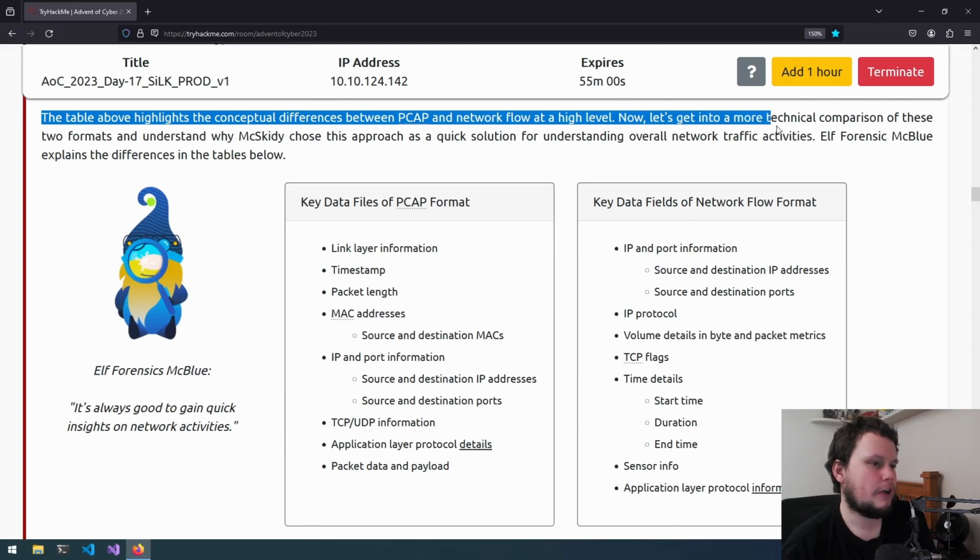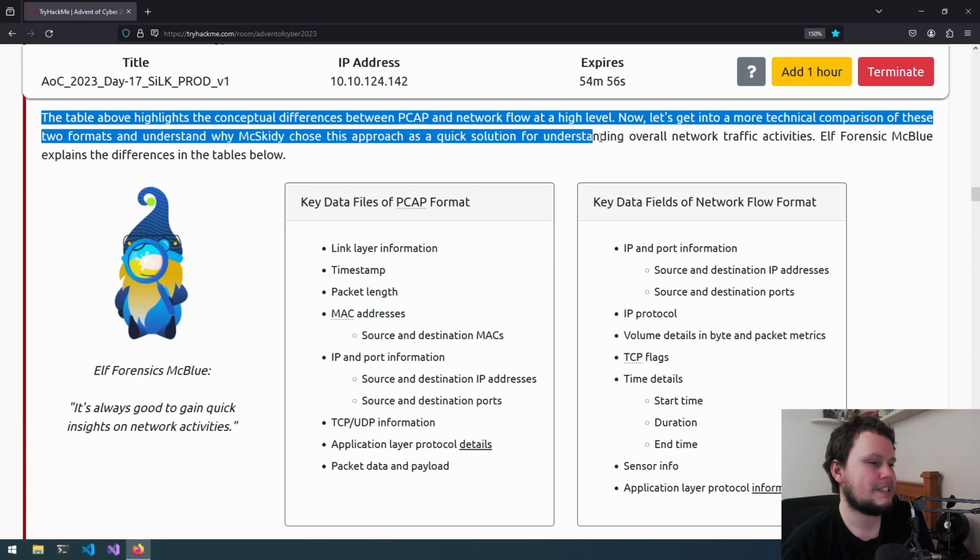Now let's get into a more technical comparison of these two formats, and understand why McSkitty chose this approach as a quick solution for understanding overall network traffic activities. Elflog McBloy explains the differences in the tables below.